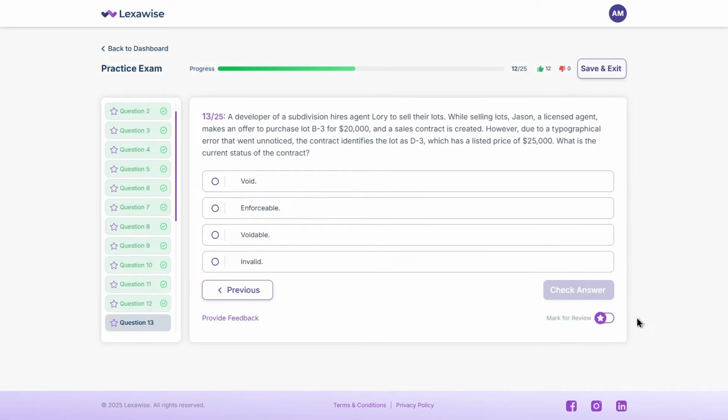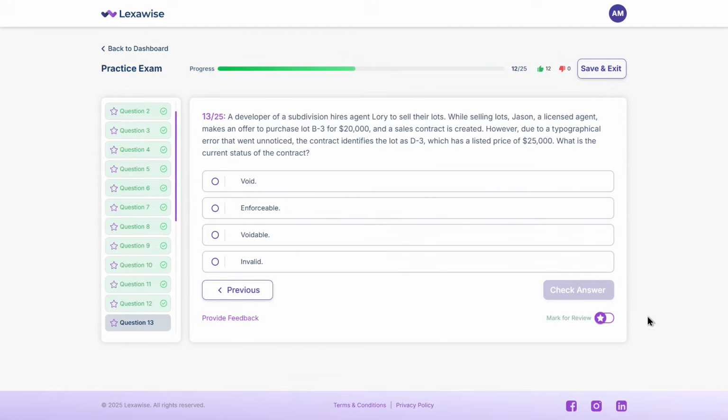A developer of a subdivision hires agent Lori to sell their lots. While selling lots, Jason, a licensed agent, makes an offer to purchase lot B3 for $20,000, and a sales contract is created. However, due to a typographical error that went unnoticed, the contract identifies the lot as D-3, which has a listed price of $25,000. What is the current status of the contract? A. Void. B. Enforceable. C. Voidable. D. Invalid. Pause and think.